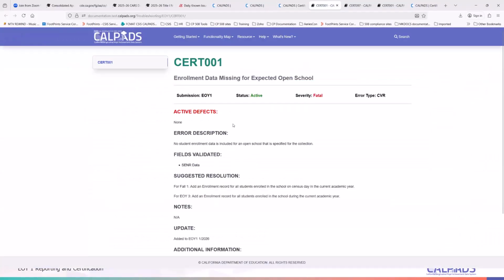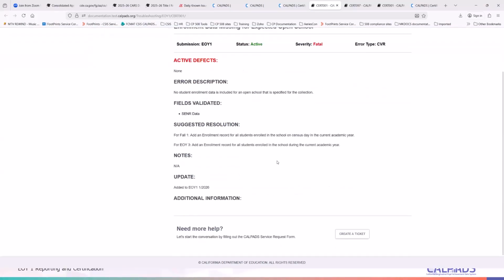CERT 1 is just stating that no enrollment data was submitted for a school. This normally happens for any schools that may have been expected to be operating in California. However, no enrollments were available, or the school suspended their enrollments for that particular academic year.